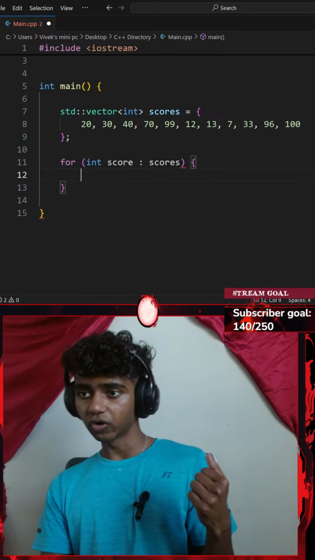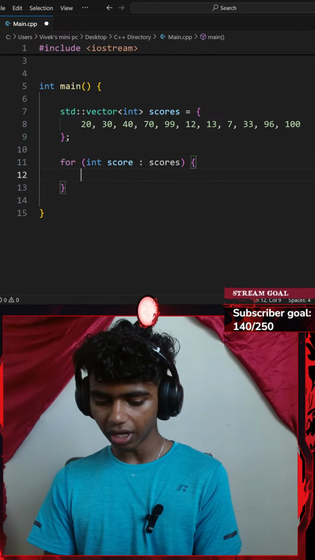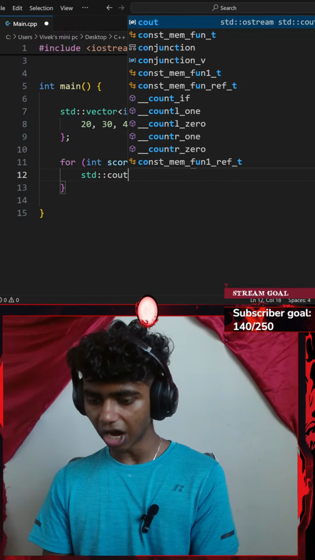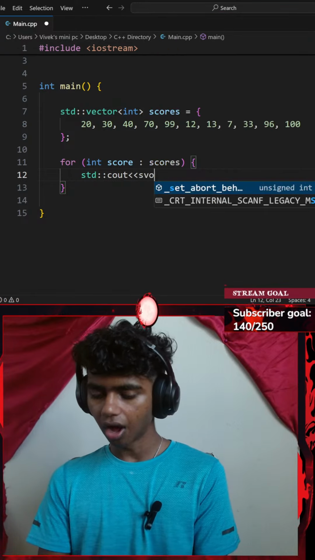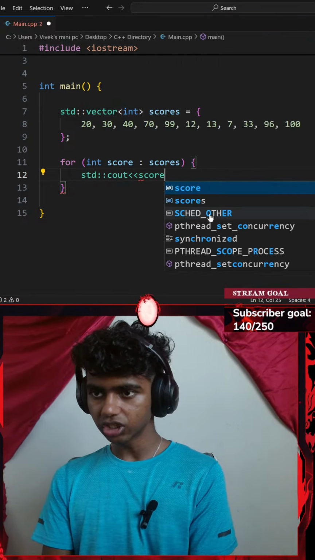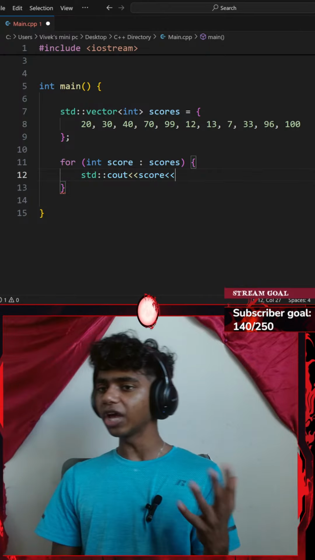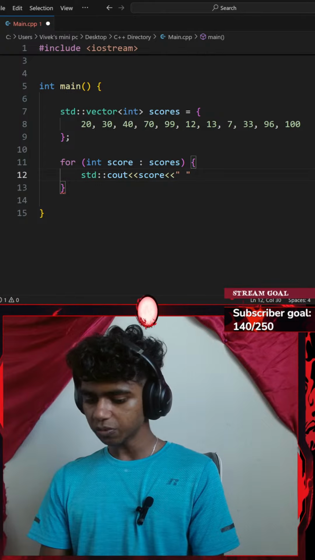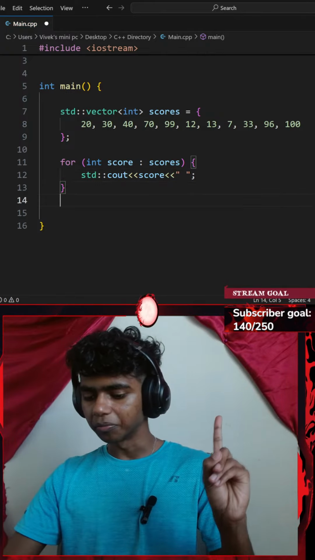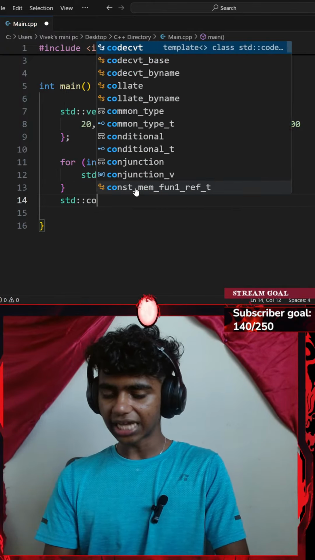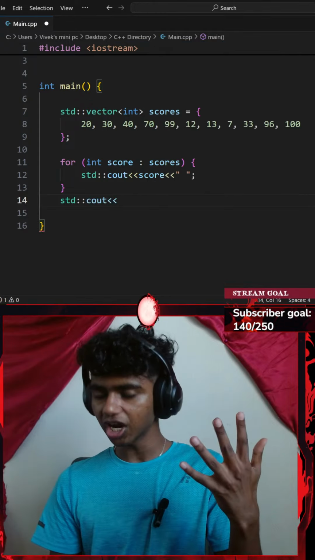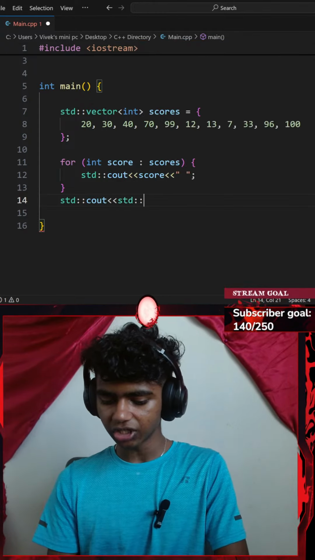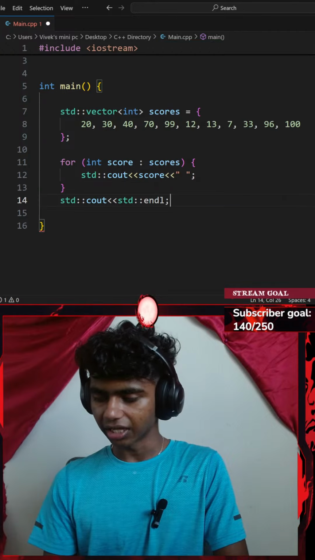I'm going to be going with a pair of curly braces, and then let's add a standard console output with an insertion operator of my score variable. So let's go with score with another insertion operator. This time I'm going to be adding an empty space and end it with a semicolon. And then let me add a standard console output with an insertion operator of a standard new line or endl.